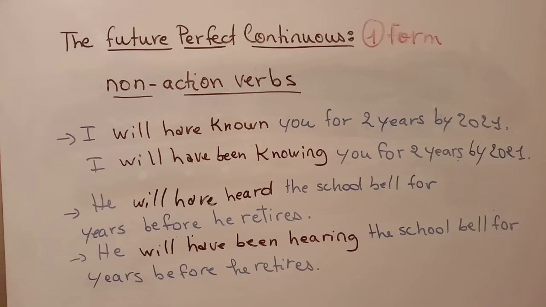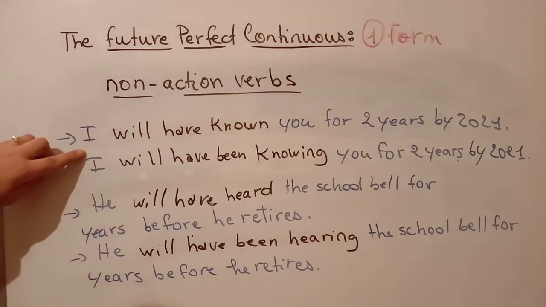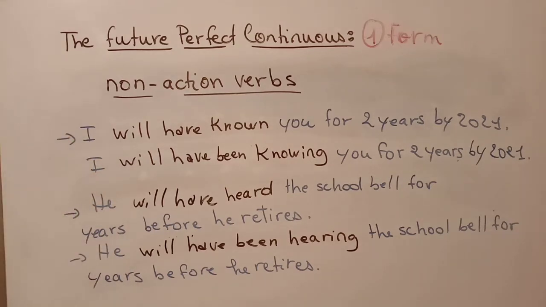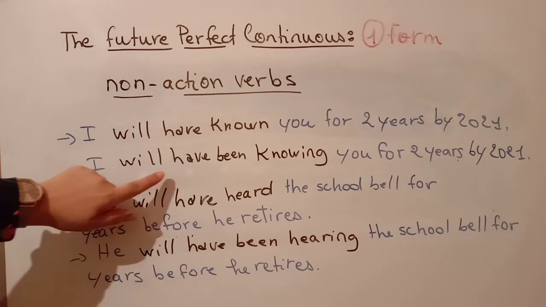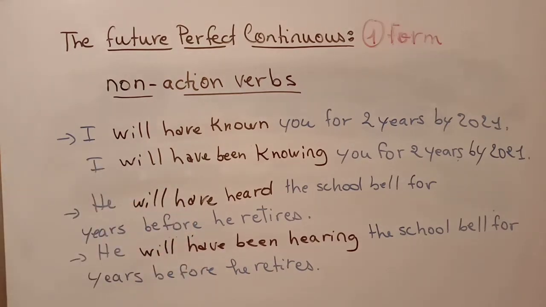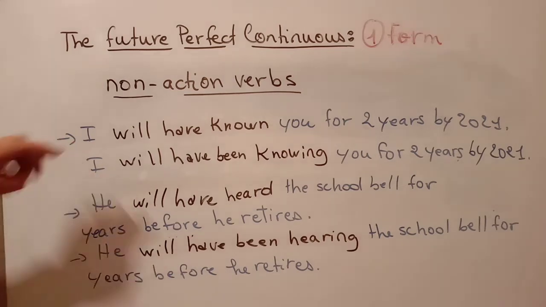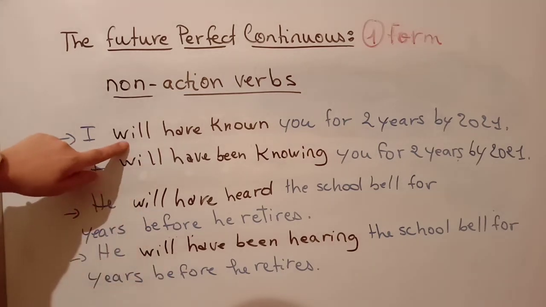These verbs are generally used to describe, for example, emotions and opinion, such as the verbs to know, to love, to think, to like. Examples on board. I will have known you for 2 years by 2021. Okay? Second example: I will have been knowing you for 2 years by 2021. So in the first possibility, we have the use of the future perfect simple.